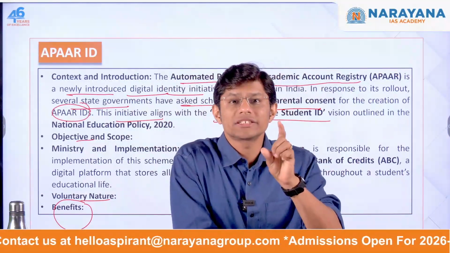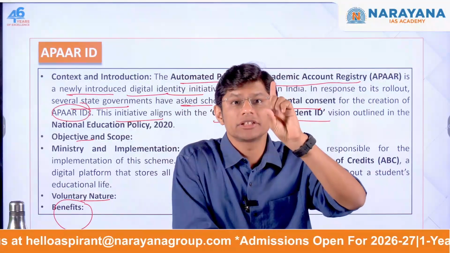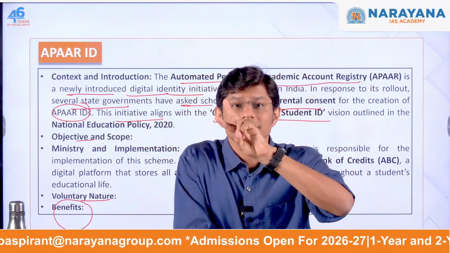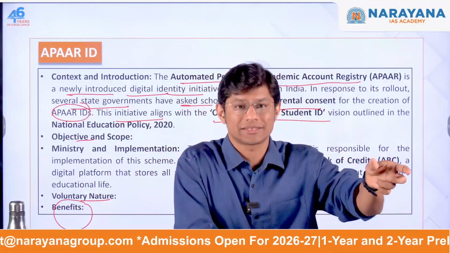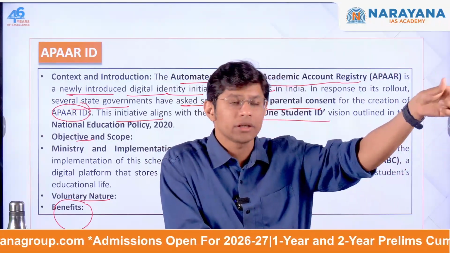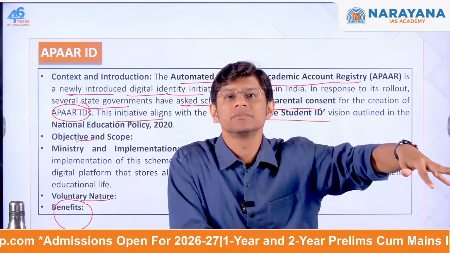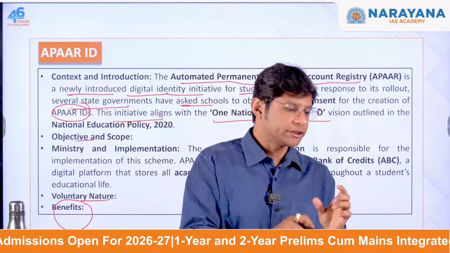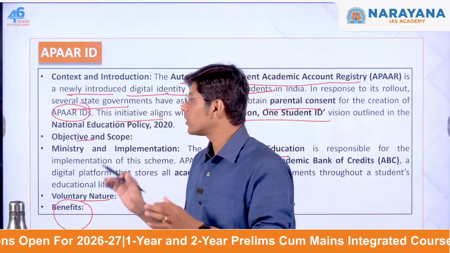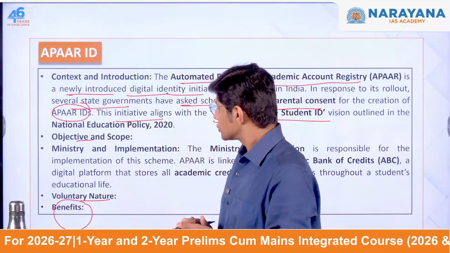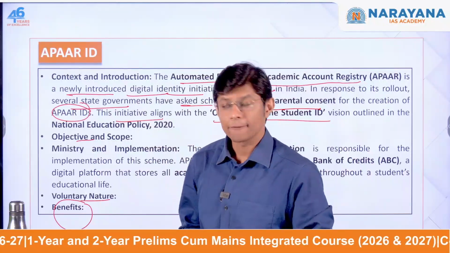Only first party issuers such as the examination boards and the educational institutions can upload the credits of a particular student in the system. And this ensures the credibility of records. So these are the benefits of the APAR ID.